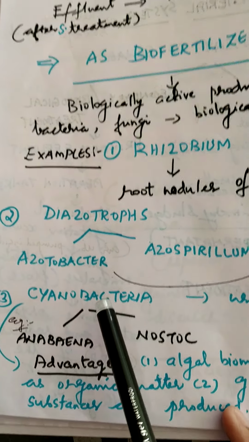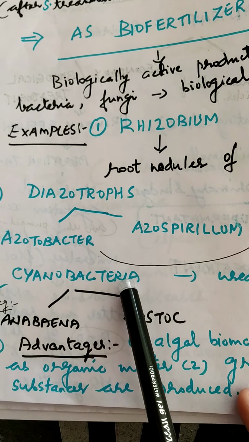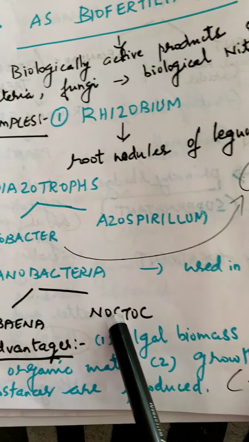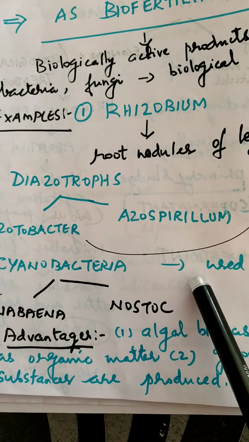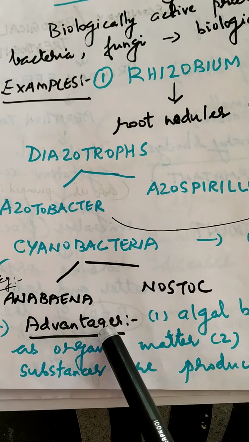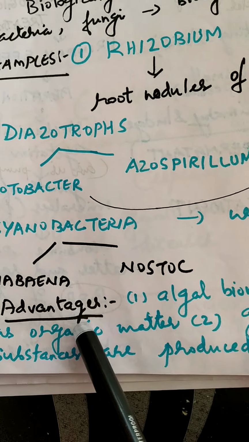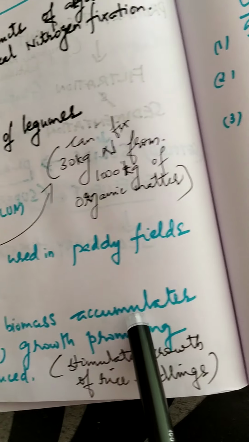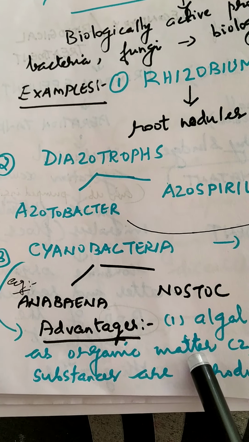Next, moving on to the example cyanobacteria. Here we have two examples mentioned, Anabaena and Nostoc. So these cyanobacteria are mainly used in the paddy fields for increasing the production of rice, and they have certain advantages. The first one is that the algal biomass accumulates as organic matter.